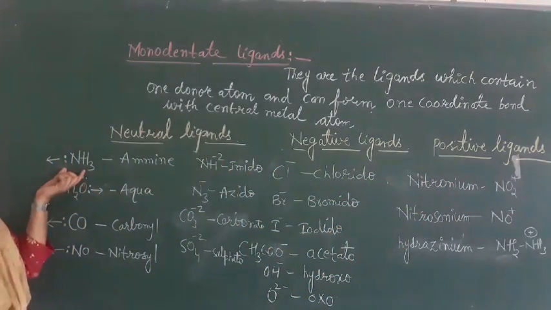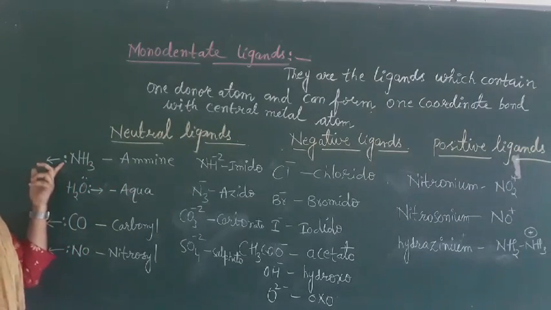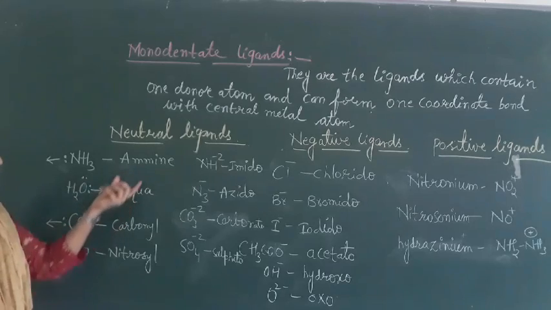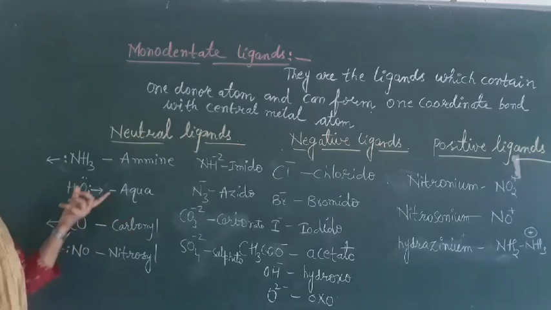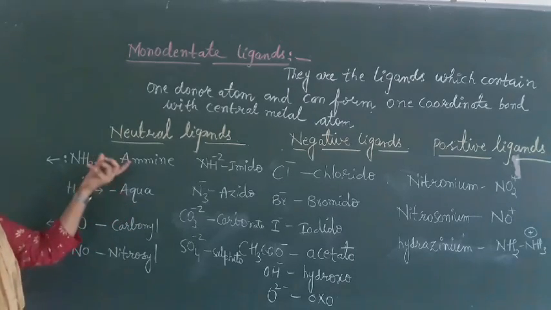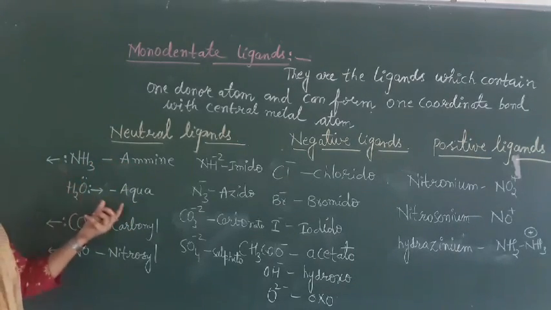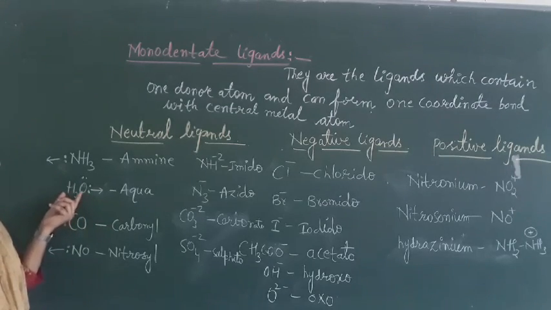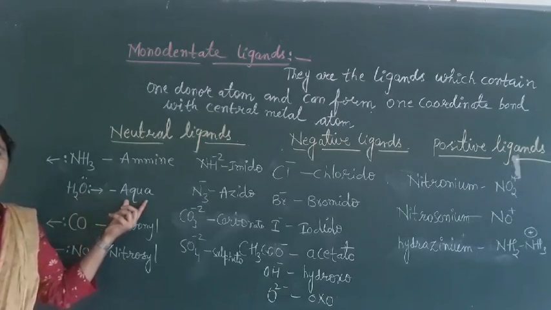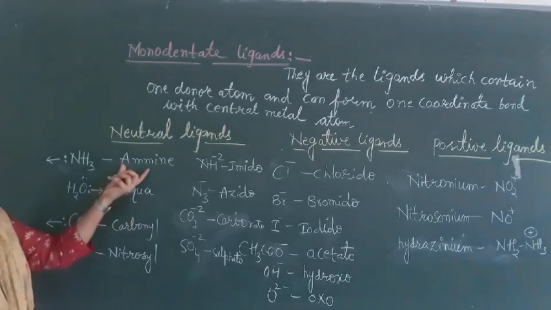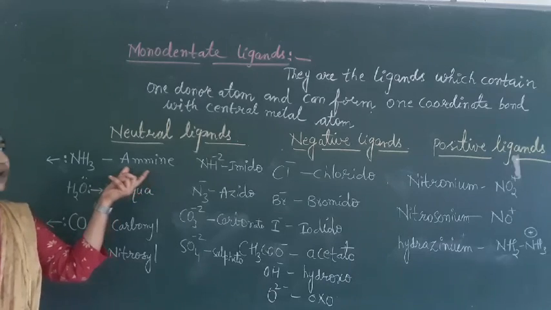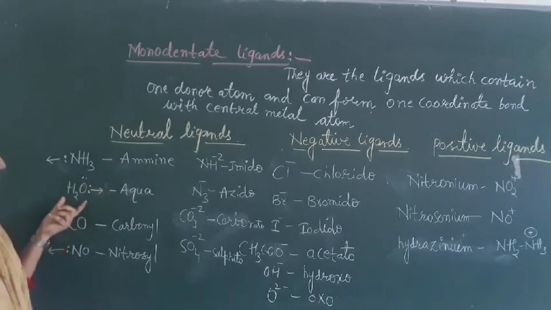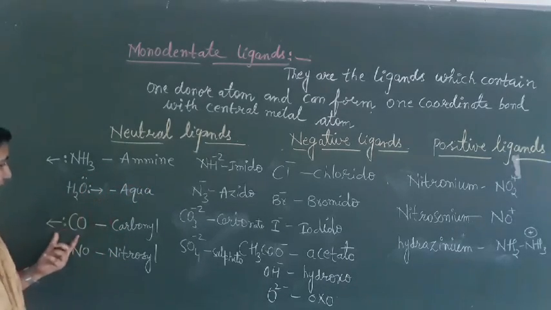See here, this is NH3, ammine. Nitrogen is the donor atom here. These are the useful ligands that we are going to use in coordination compounds, so you have to remember them. Neutral ligands: ammine, NH3. Next, water molecule, H2O. Oxygen is the donor atom, called aqua. Remember the ligand names: ammine is spelled AMMINE, not amine, you have to write it like that. Aqua, water.